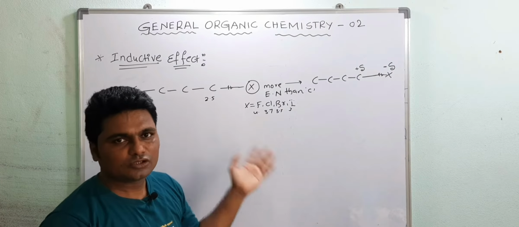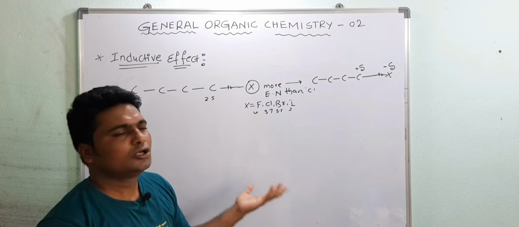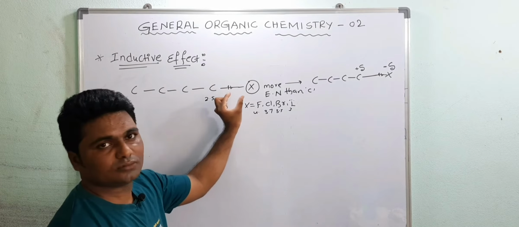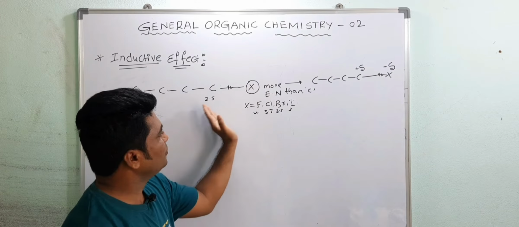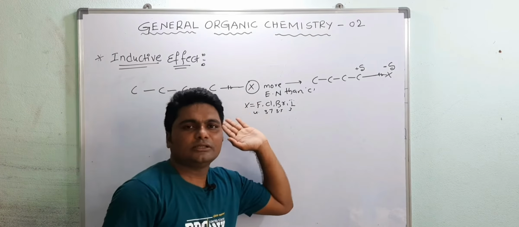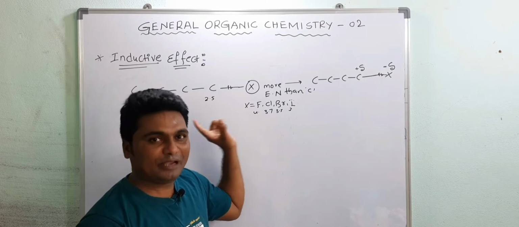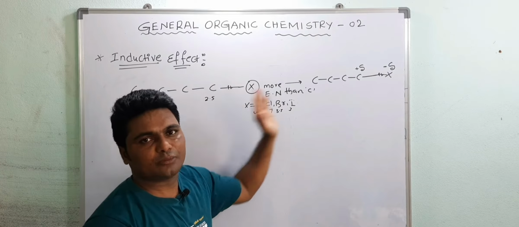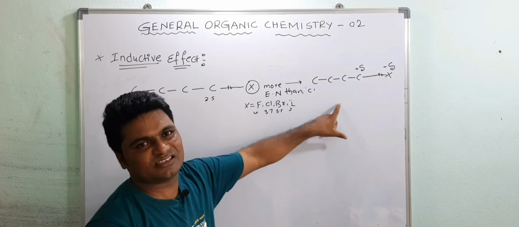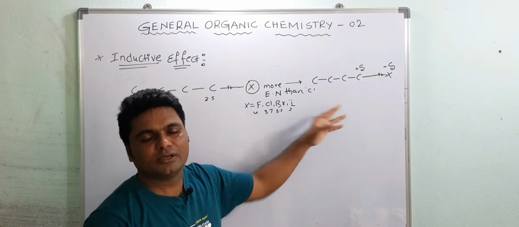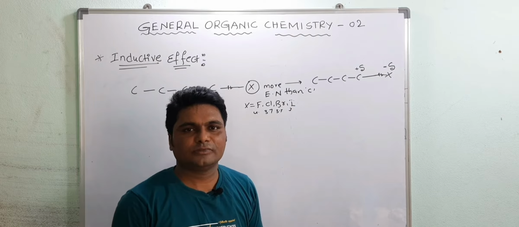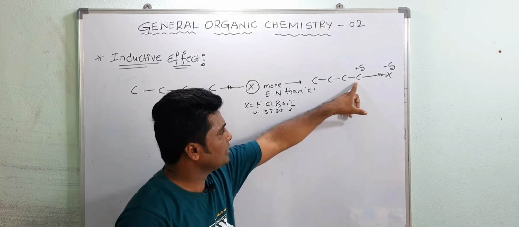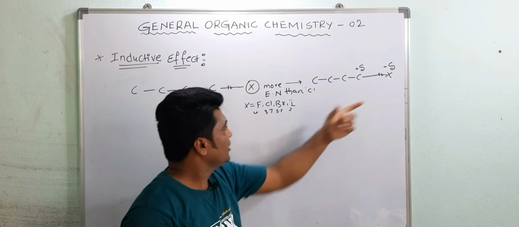That's it. So what is the inductive effect? Now you can define it. The displacement of electrons, actually electrons are displaced from one place to another place. The displacement of the electron pair along the carbon chain due to the electronegativity difference between the groups is known as inductive effect. Understood? Otherwise you can also define it: here this is a positive pole and this is a negative pole.